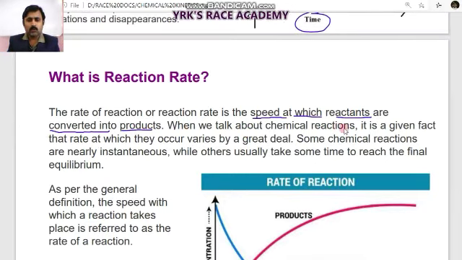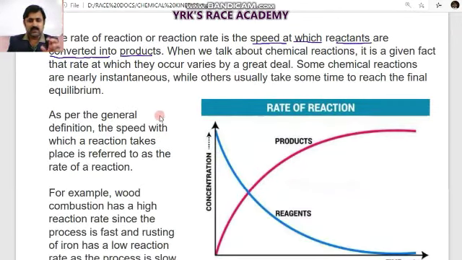When we talk about chemical reactions, it is a given fact that the rate at which they occur varies a great deal, because some chemical reactions are nearly instantaneous, while others take some time to reach the final equilibrium. So this is a little complicated to decide with normal calculations.